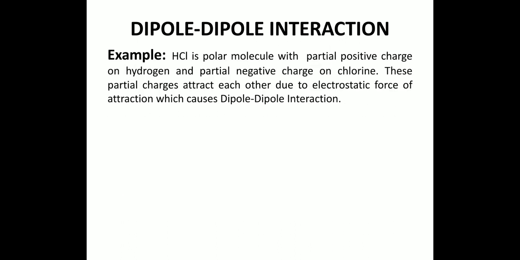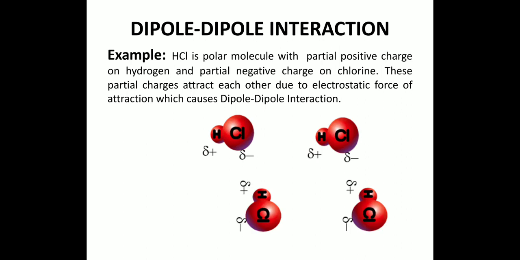Now, we describe the dipole-dipole interaction with the help of an example. For example, HCl is a polar molecule with the partial positive charge on hydrogen and partial negative charge on chlorine. These partial charges attract each other due to electrostatic force of attraction, which causes dipole-dipole interaction. Let's see the molecule of hydrochloric acid. Hydrogen carries a partial positive charge, and due to more electronegativity, chlorine carries a partial negative charge. This is a polar molecule. These are the other molecules of HCl.